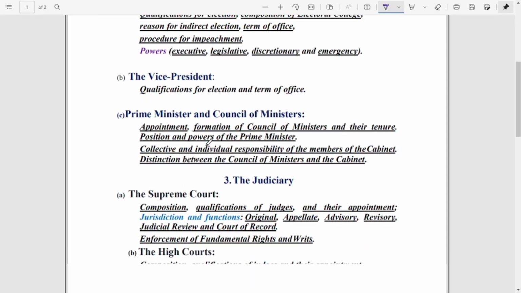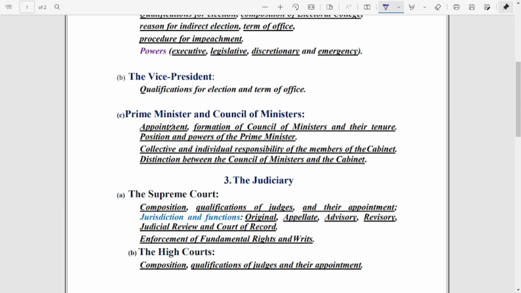Now the third one, number C, we have the prime minister and the council of ministers. In your books you will get this chapter separately, or in some books you will get all these 3 topics in one chapter only under the heading the union executive. Many different books are provided by the publishers, so you may find it as a separate chapter.